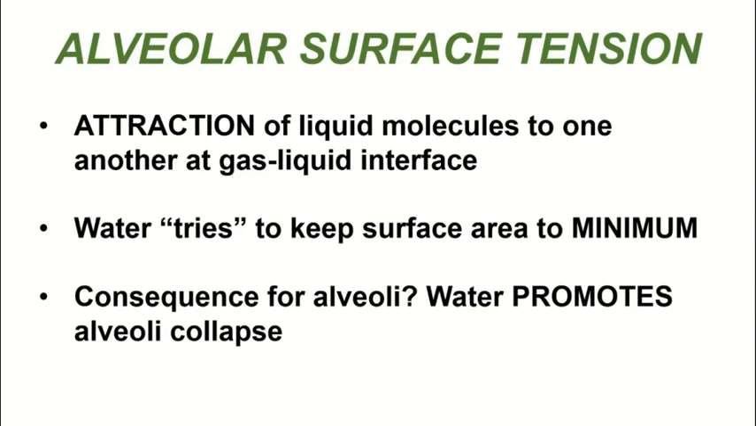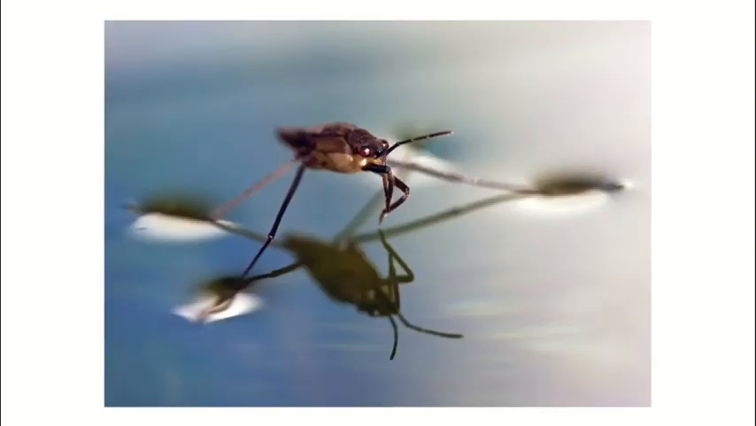Surface tension is the attraction of liquid molecules to one another at the air-water or the gas-liquid interface. Water tries to resist any force that increases its surface area. So for example, the alveoli expanding would be increasing that water surface area, and so surface tension tries to keep that surface area to a minimum. Therefore, surface tension is promoting the smallest surface area for water. The consequence of this for the alveoli is that water inside of the alveoli will always try to collapse the alveoli. We see that because of surface tension, water can support small objects on its surface, such as this small insect.